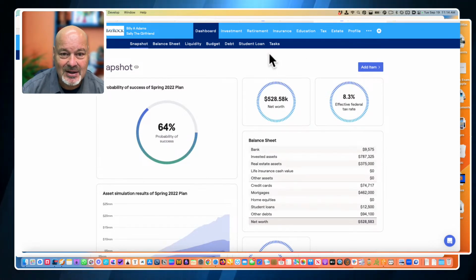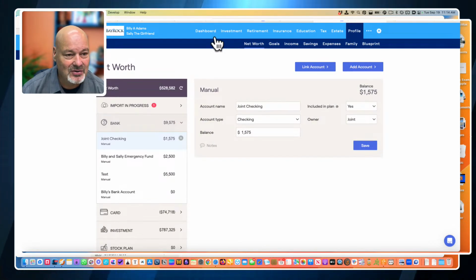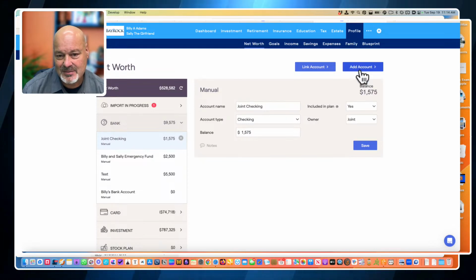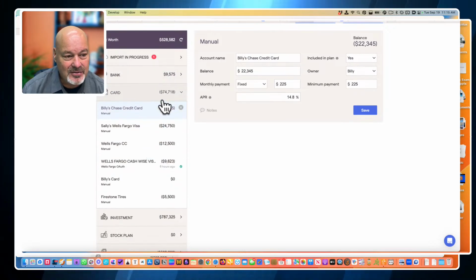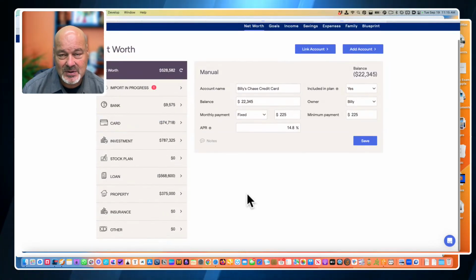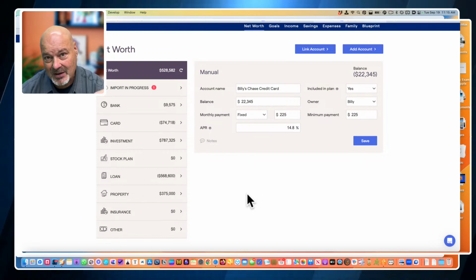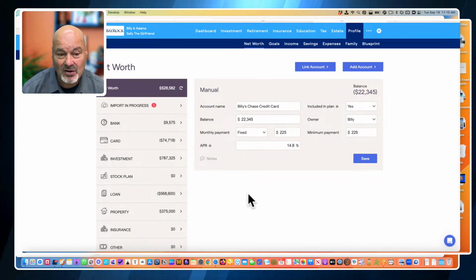When we lost internet, I was going through these tabs just to show you how to get around in your plan. So at net worth, that's where you add the account. I'm not going to go over that again. But the three things you're going to add this week are a mortgage, a credit card of over $10,000, and you're going to buy your dream car. It's all pretty much spelled out in the assignment instructions. I just wanted to do a little demo to give you a little help.